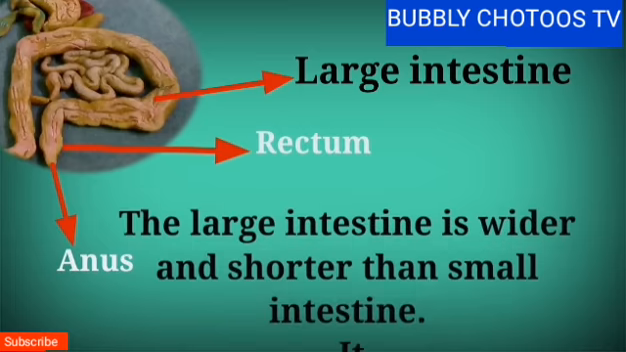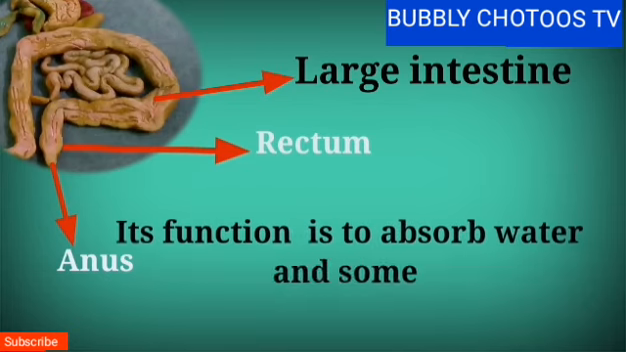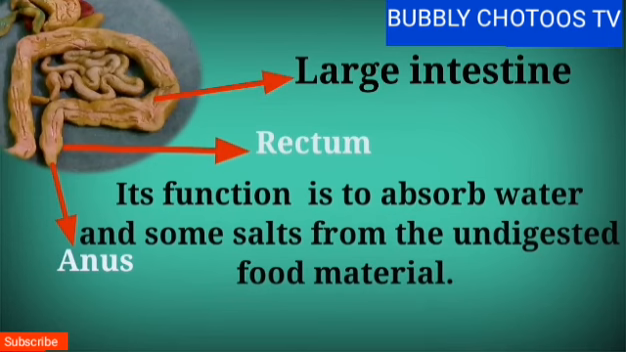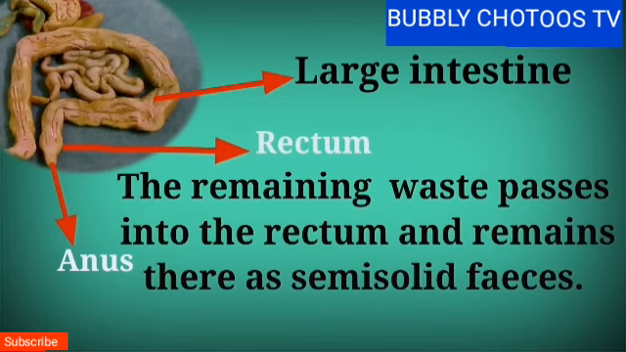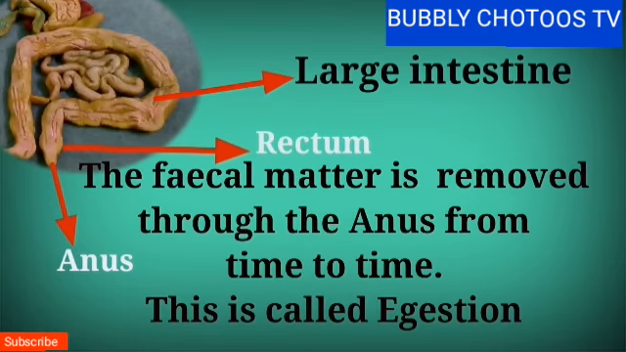Large intestine. The large intestine is wider and shorter than small intestine. It is about 1.5 meters in length and its function is to absorb water and some salts from the undigested food material. The remaining waste passes into the rectum and remains there as semi-solid feces. The fecal matter is removed through the anus from time to time. This is called